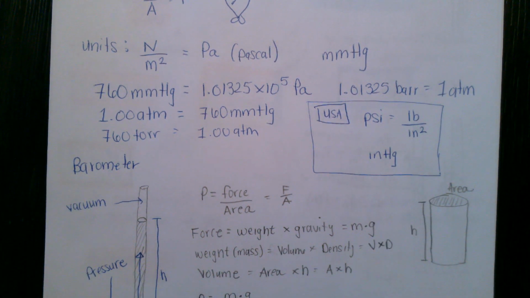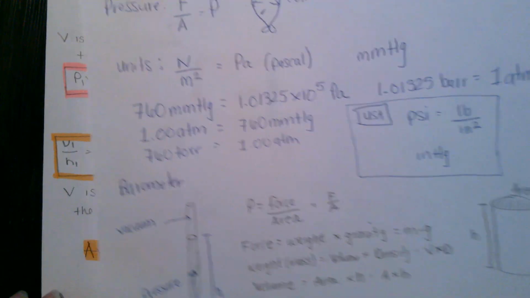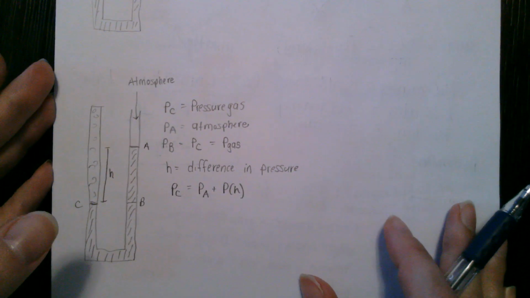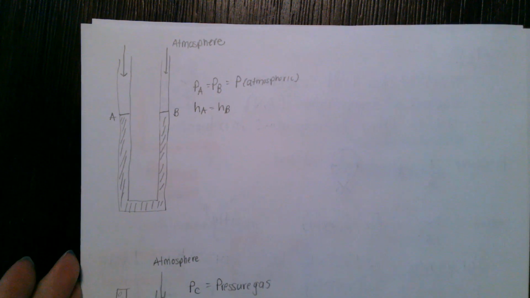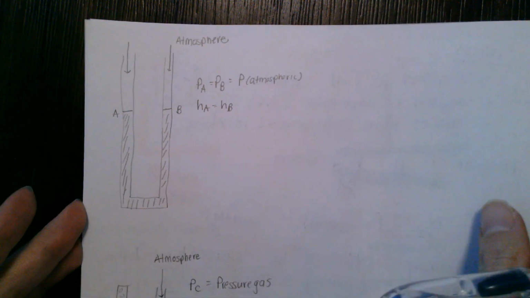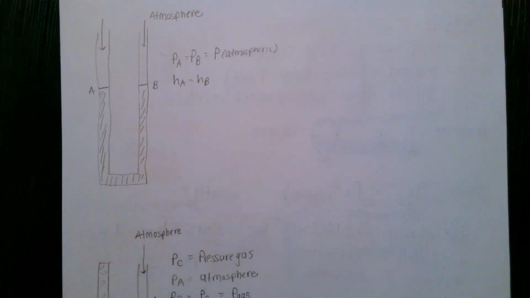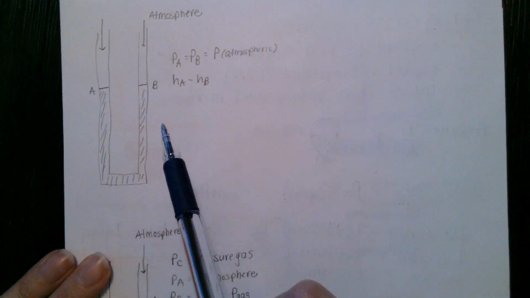Okay, so let's take a look at how pressure is measured. A lot of times we use what's called a U-tube.